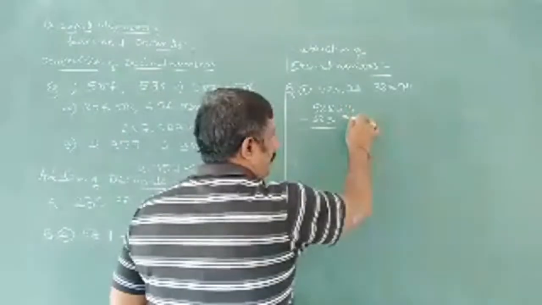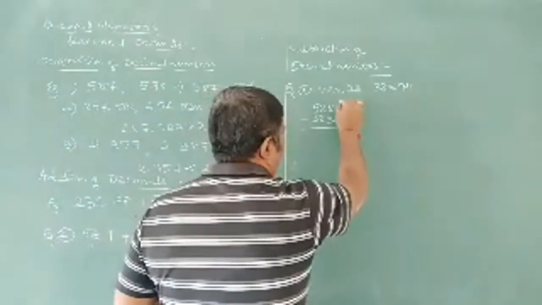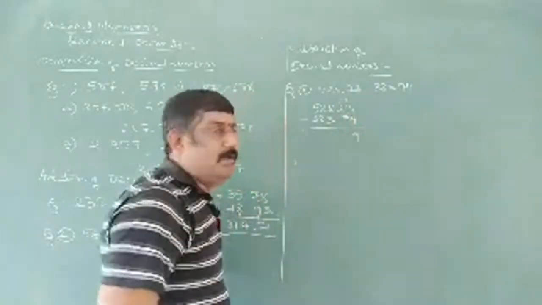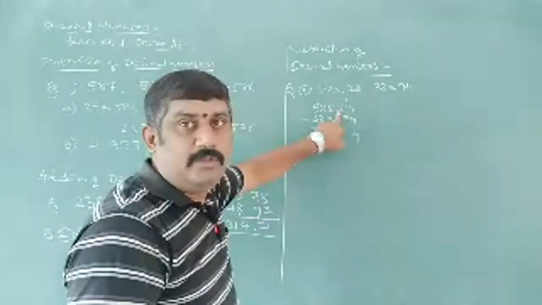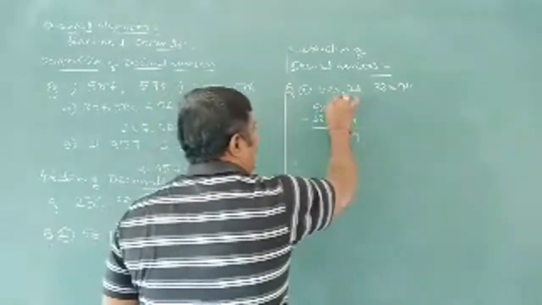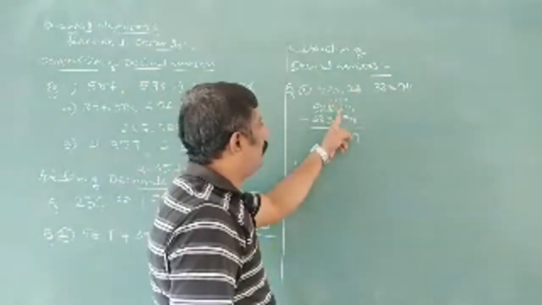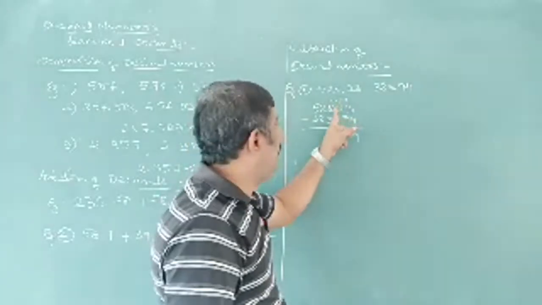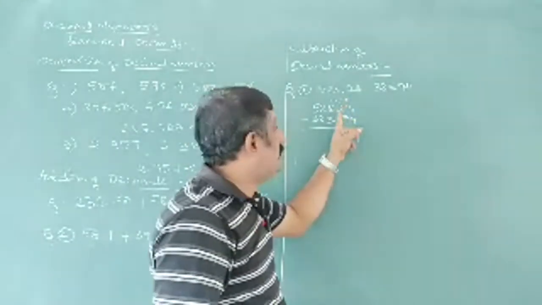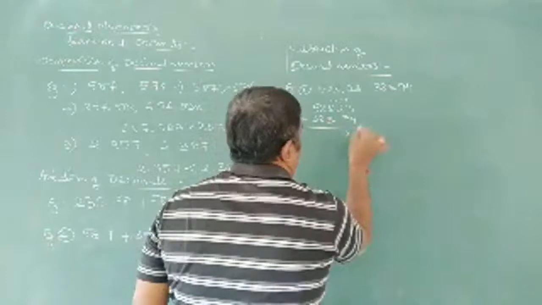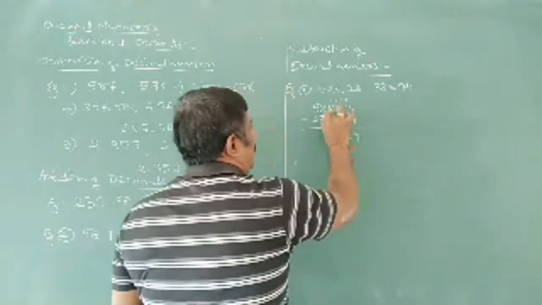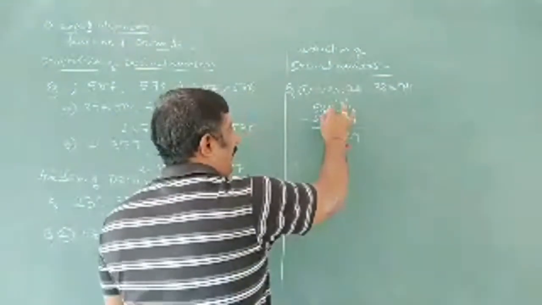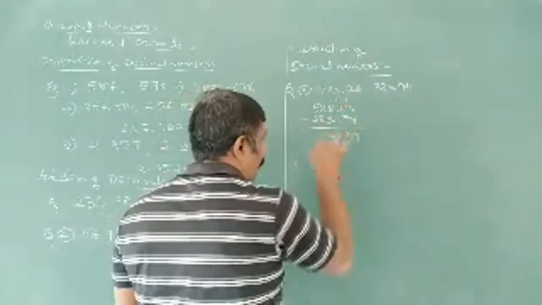3 minus 4, it won't go. So 13 after borrowing, 13 minus 4 is 9. Again, from 2 it won't go, so we have to borrow from 8. So it becomes 12, but we already gave a borrow here, so it becomes 11. 11 minus 9 is 2. Point. Whenever we give a borrow, it decreases by 1. So 8 minus 1 is 7, 7 minus 3 is 4.